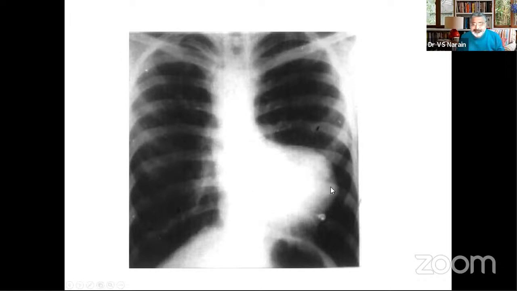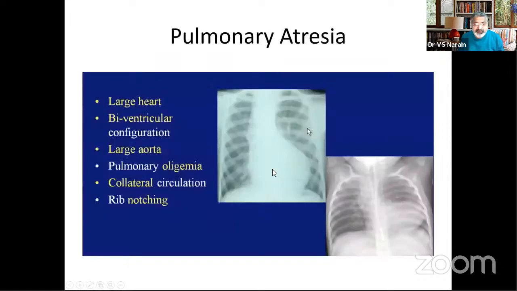No cardiomegaly, right ventricular type of apex, because the intraventricular septum has become horizontal and because the RV has pushed the LV upwards. The pulmonary bay is empty and there is pulmonary oligemia. Classic tetralogy of Fallot.